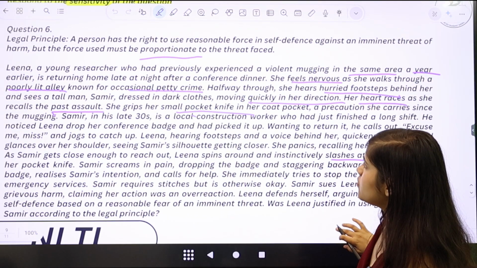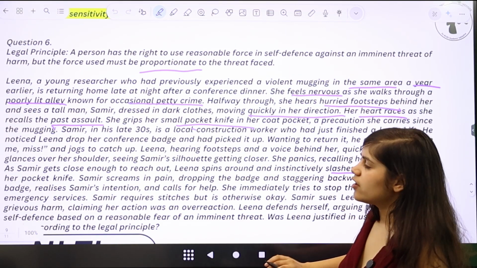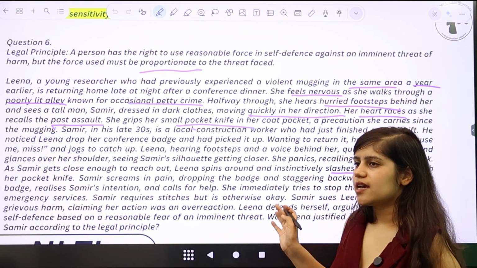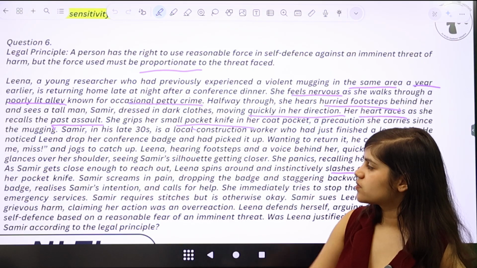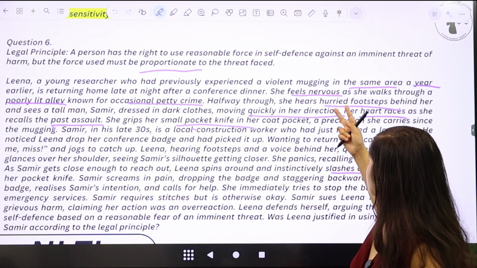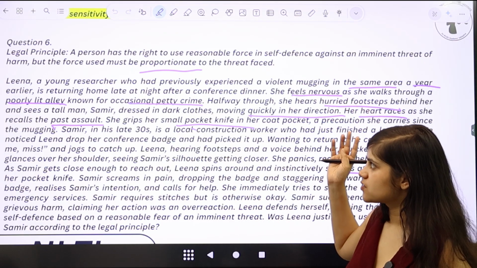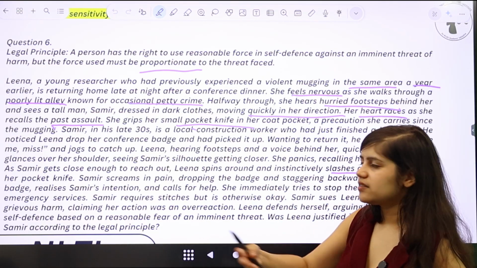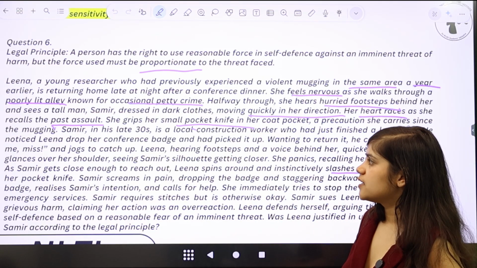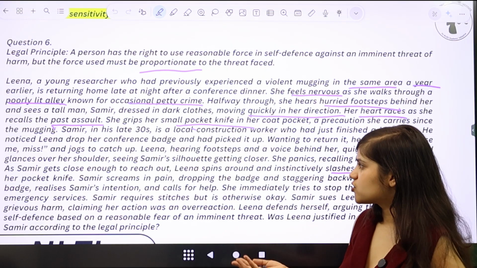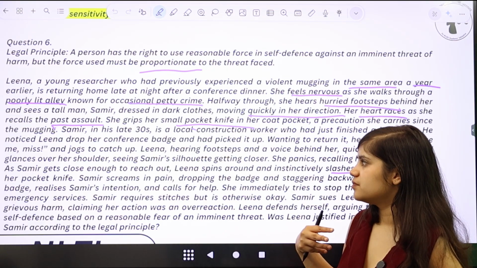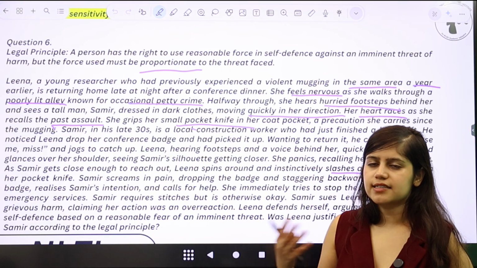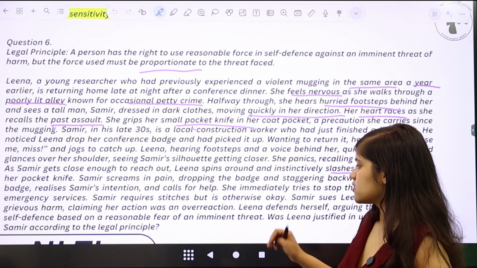And that is why, once you see this paper, what you will realize is that a lot of people, when they've attempted this question, either say things like: because so many factors were present, a poorly lit alley, feeling nervous, a past assault, and the fact that Samir is jogging towards her, so many things are happening. Therefore, it is very natural for Lena to feel this kind of fear, and therefore it's very natural for her to use self-defense by using this pocket knife.